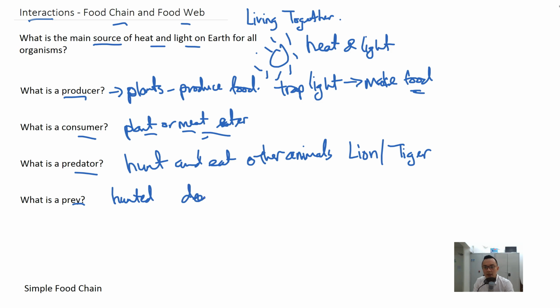So a deer would be a prey of the lion. A lion will eat a deer. That's how predator and prey work. Predators hunt and eat other animals, prey are hunted. So deer is a prey, and tigers and lions are predators.